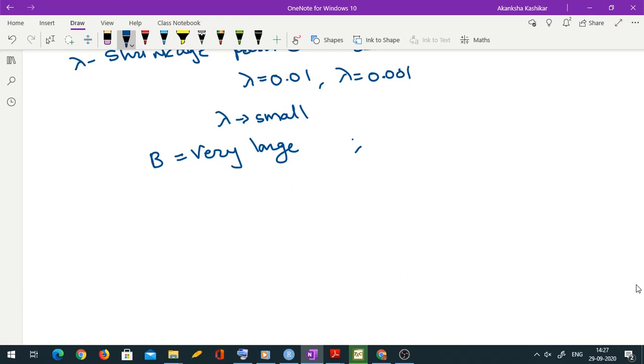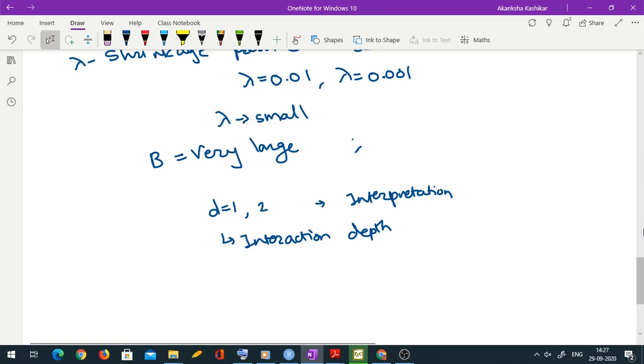Is it okay? Now, I said that interaction depth is generally taken as 1, which is known as a stump, or at the most 2. Generally in boosted trees, for individual trees you never go beyond 2, most of the times. Why? Because smaller trees give better interpretation. This D is also known as interaction depth, not just depth. Sometimes it is called just depth, but it is also known as interaction depth. Why interaction depth? Let me explain.